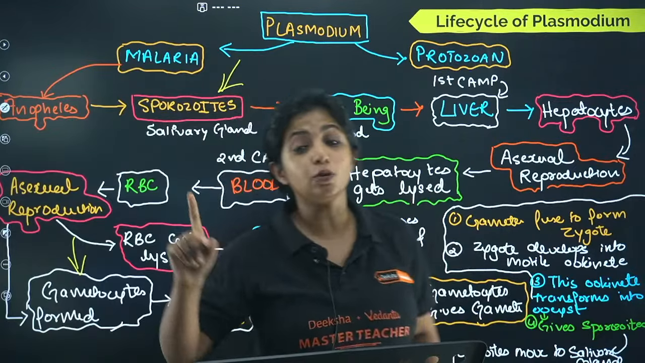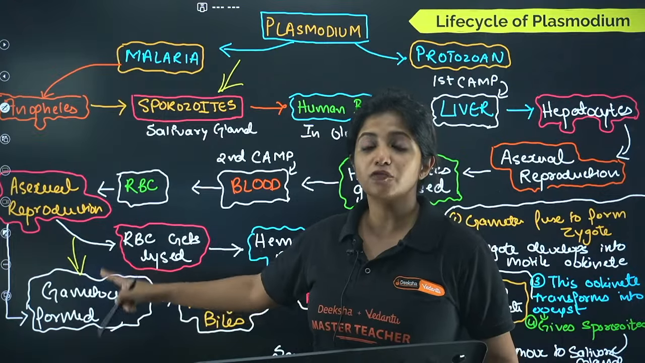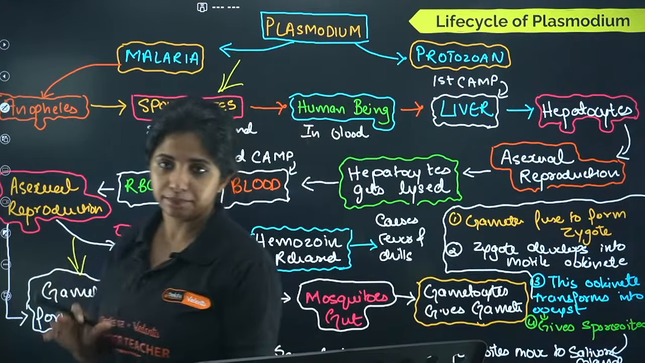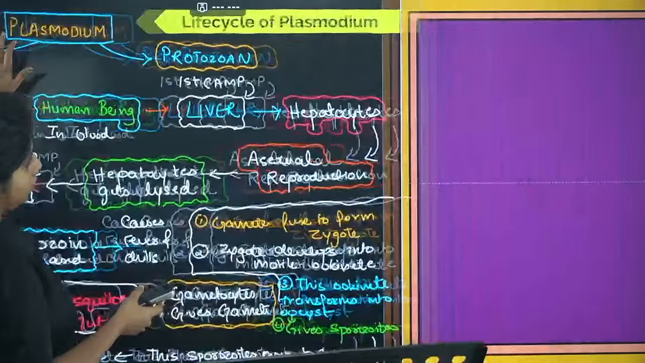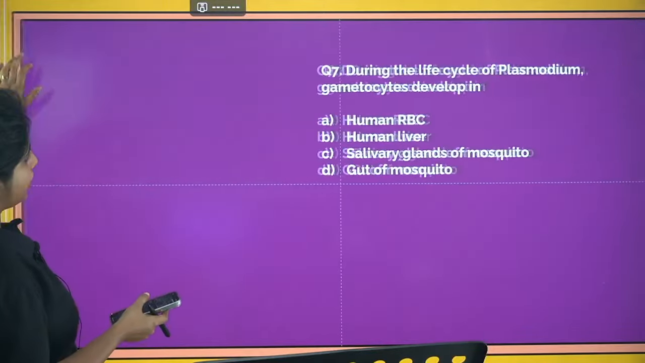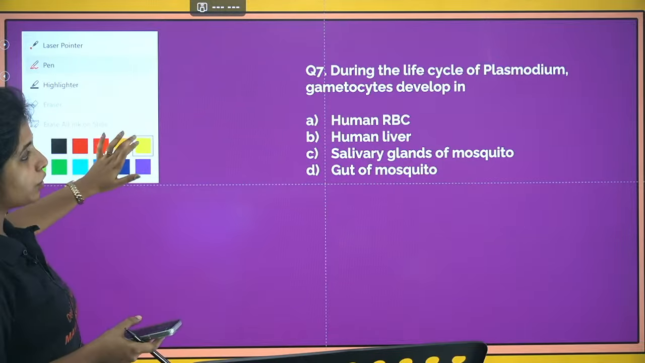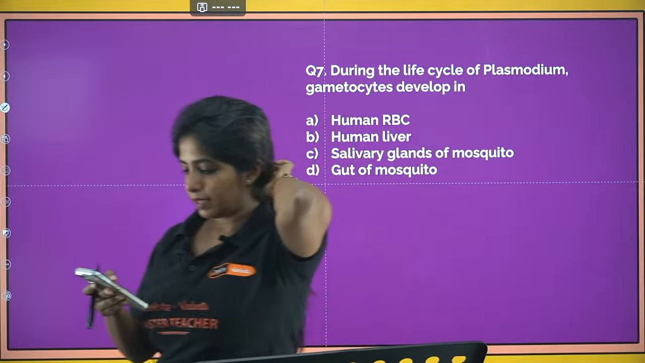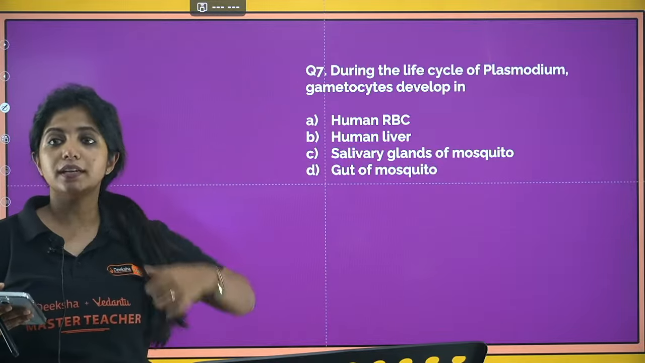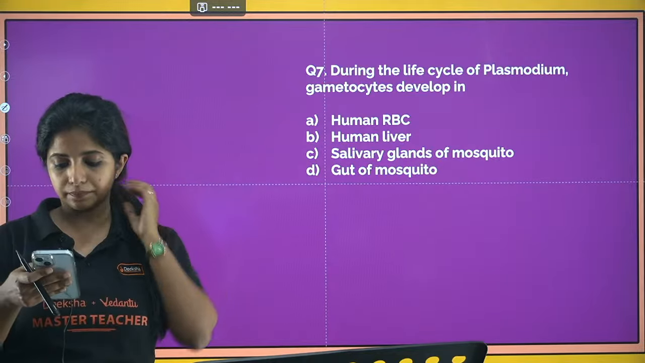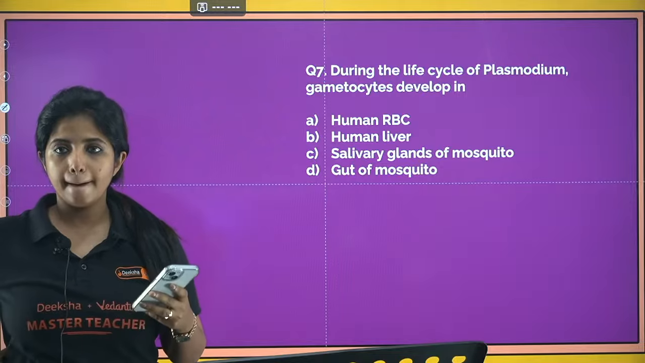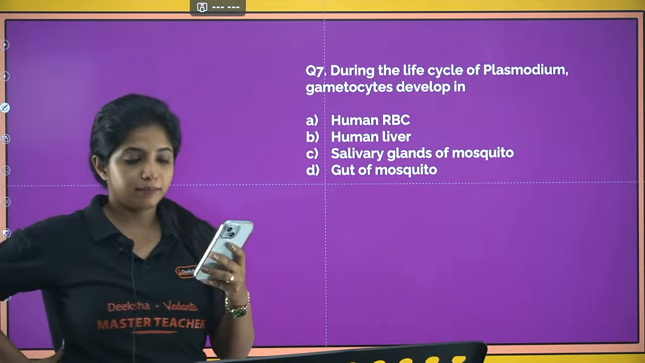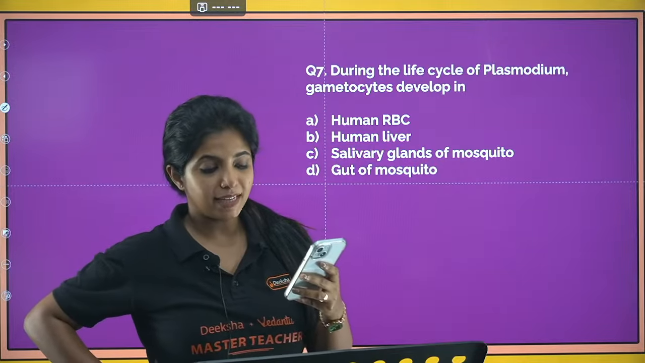Where do you think the gametocytes are formed? It's another stage. Okay, it is formed in the RBC, and sexual reproduction does not take place in our body. Cool? So over here we have the question. During the life cycle of Plasmodium, gametocytes develop in. Where do you think the gametocytes develop in? Human RBC, human liver, salivary glands of mosquito, gut of the mosquito. 7th question, answer.